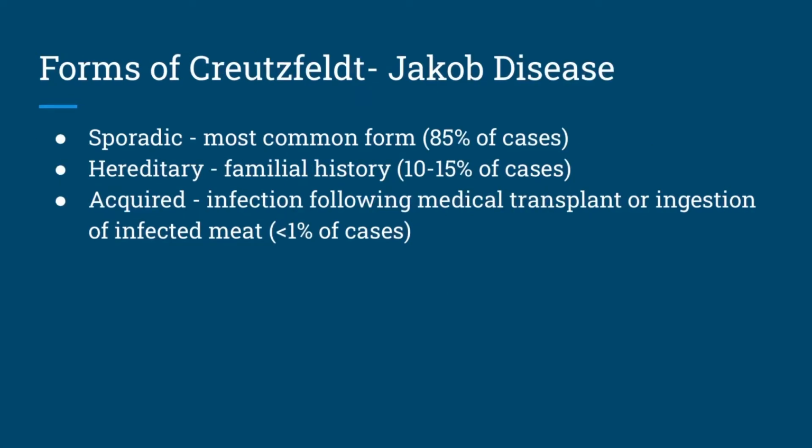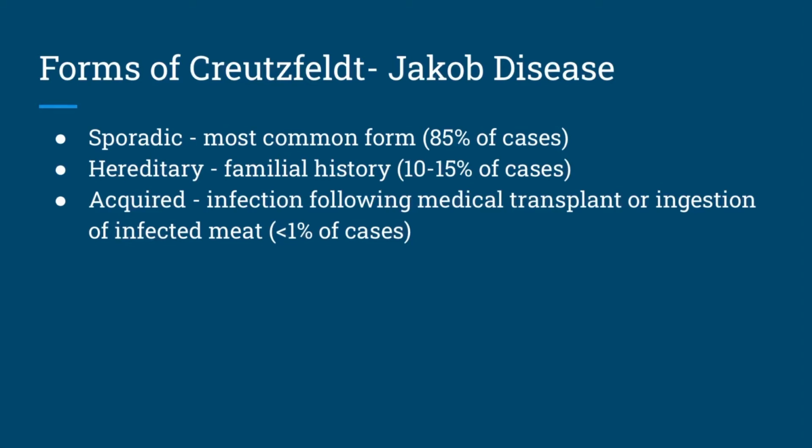CJD comes in several forms. Sporadic is the most common, occurring in 85% of cases. Hereditary is based on familial history, occurring in 10 to 15% of cases. Acquired CJD can also occur when infection follows a medical transplant or ingestion of infected meat, which happens in less than 1% of cases.